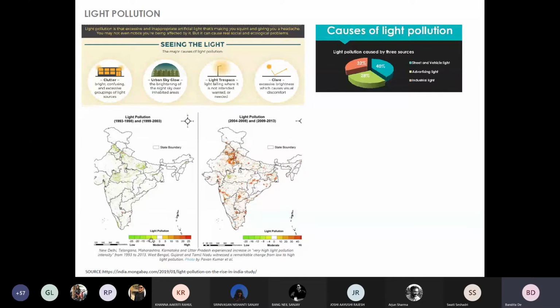Dark green to light green is a low range of light pollution, and as it progresses to orange and a darker red, it indicates an increase in light pollution. So with the massive increase in urbanization, one can see how light pollution across the countries, mostly concentrated towards bigger towns, has immensely increased.